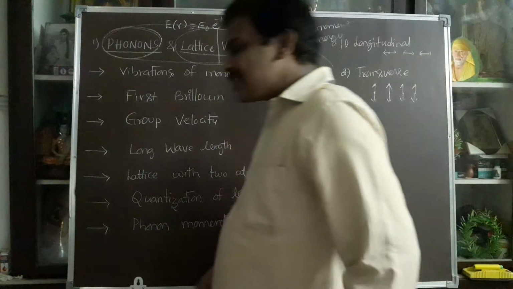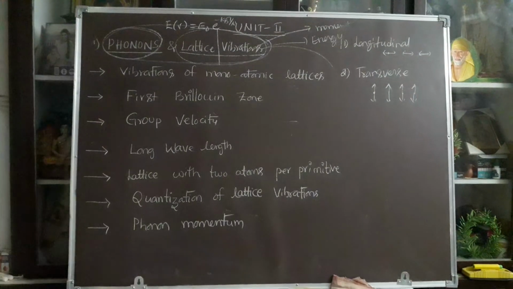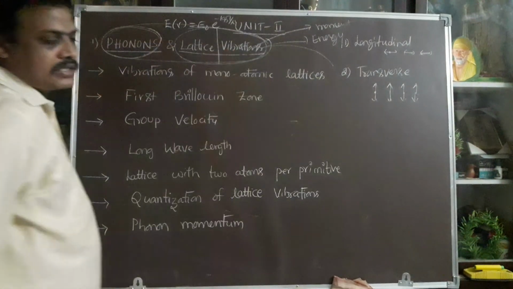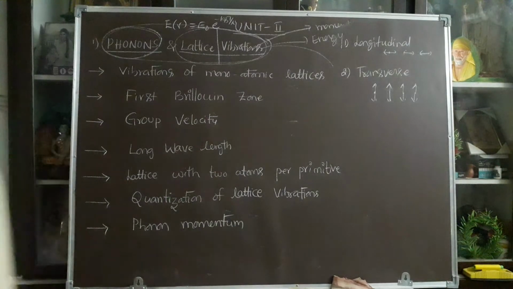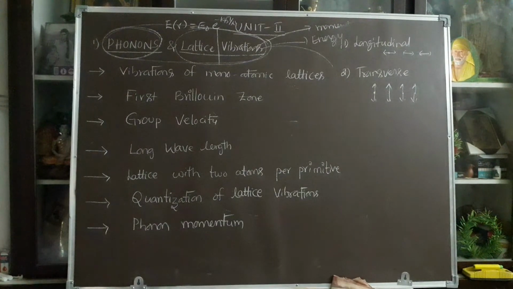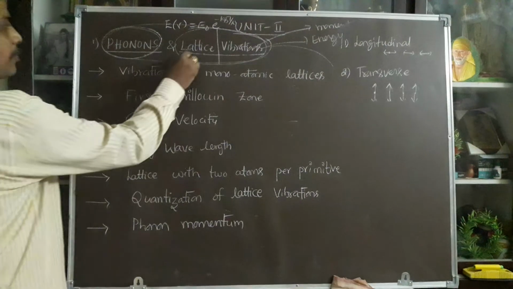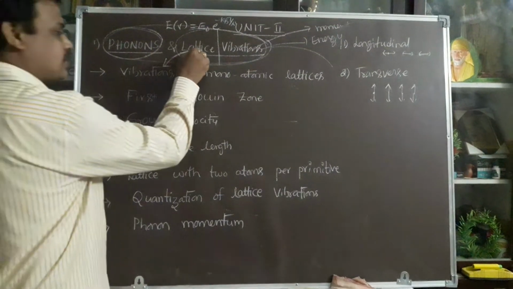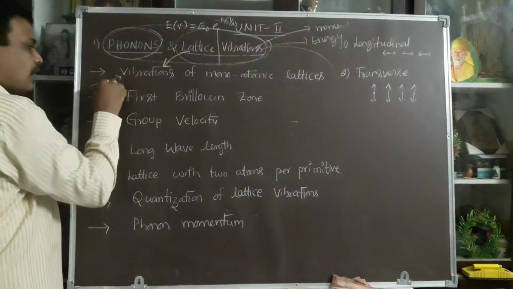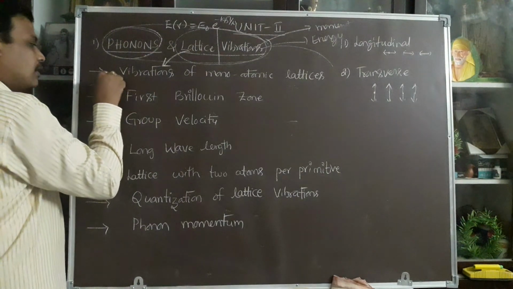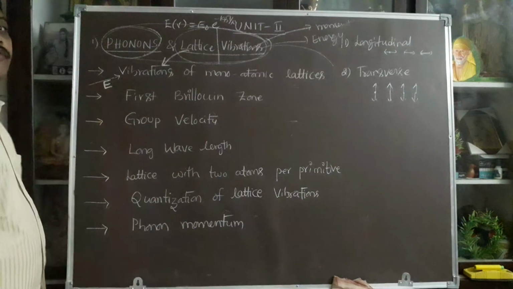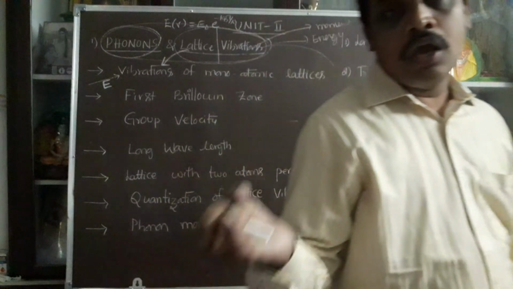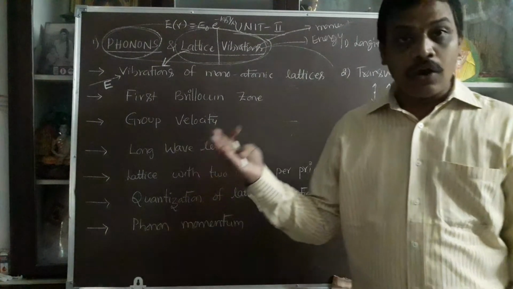Go through the subtopics of the chapter. The first topic is vibrations of monoatomic lattice. What are vibrations? Vibrations are nothing but lattice vibration. At what condition do lattice vibrations exist? You give extra energy to the crystal. That extra energy can come in different forms: thermal energy, internal energy, mechanical energy, chemical energy.